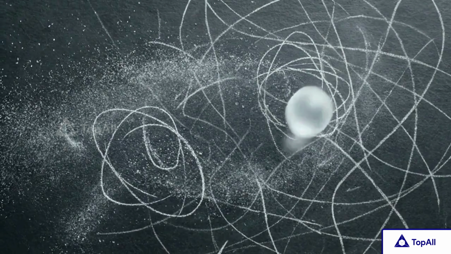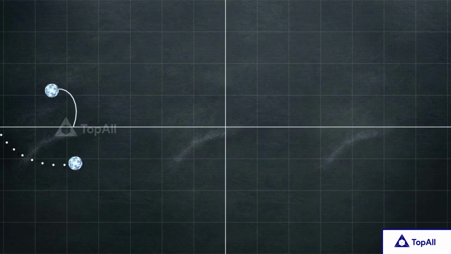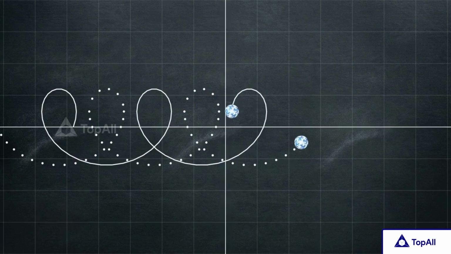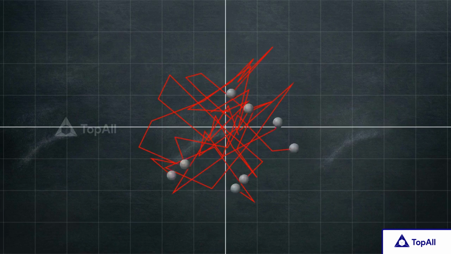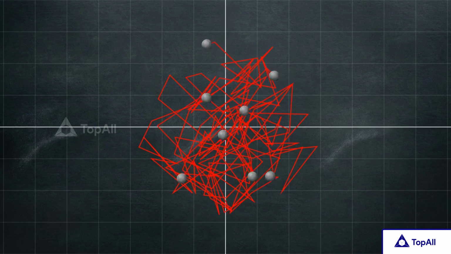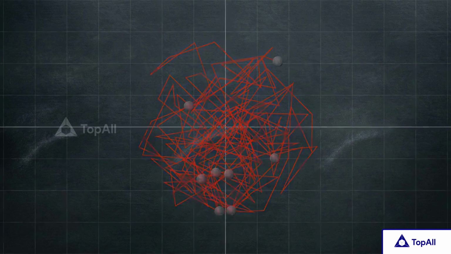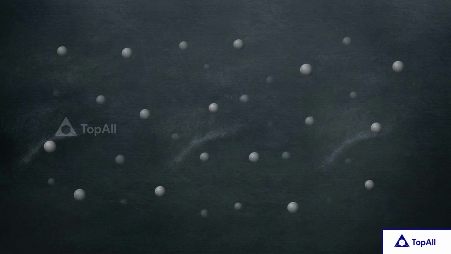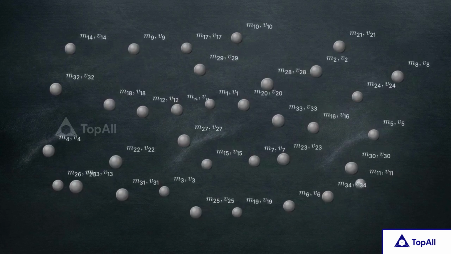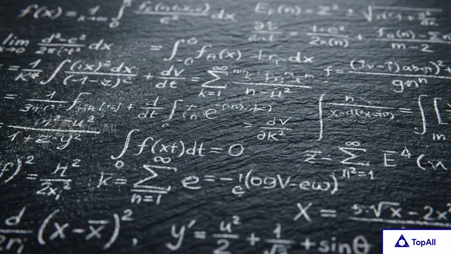defy a simple path. We are observing both of these events from a stationary, everyday perspective, what physicists call the lab frame. From this vantage point, the motion appears chaotic and almost impossible to predict. To calculate the trajectory of every piece of nuclear debris or every wobble of a star, you would have to track the mass and velocity of every single part. The variables involved make the math incredibly difficult.